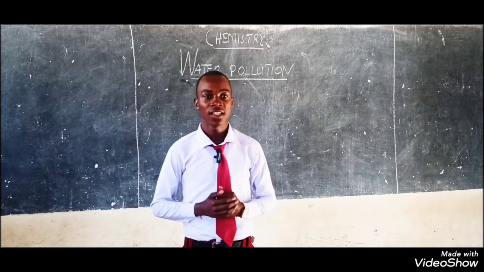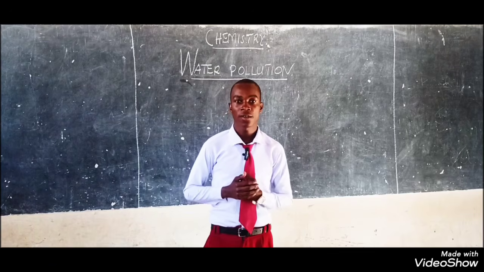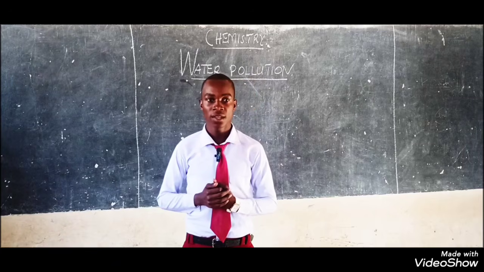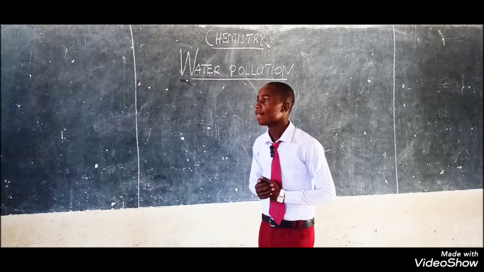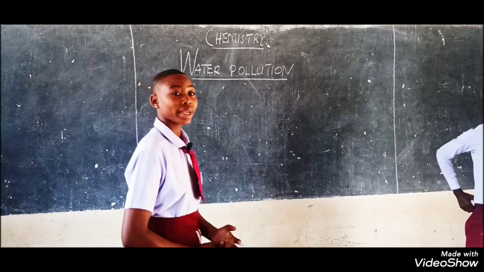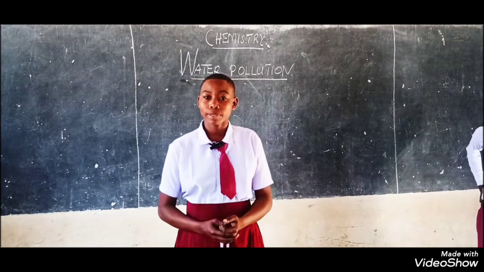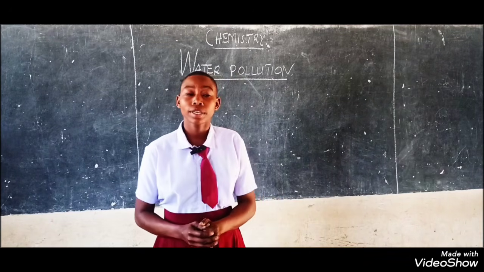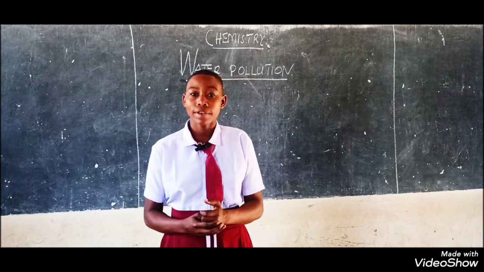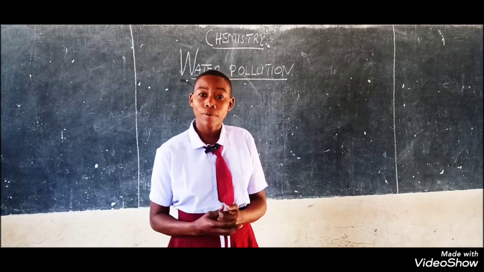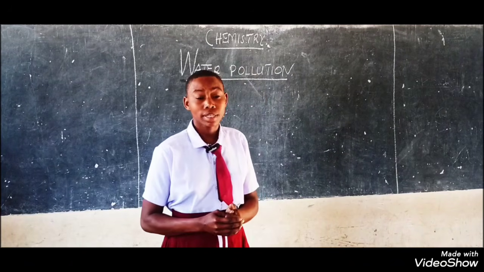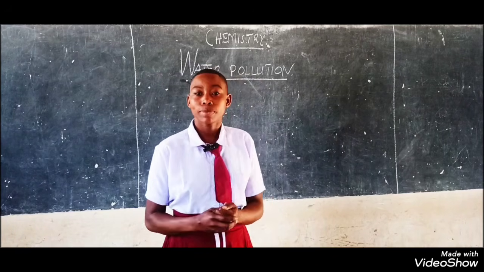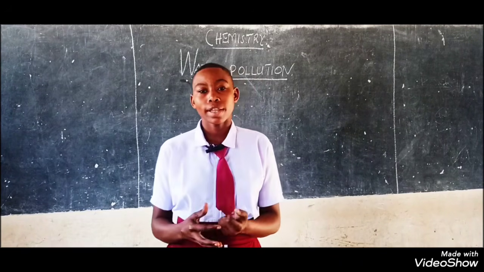When water becomes polluted, there are different detrimental effects that can arise in our environment. I would like to welcome the first presenter so that they can give us different effects associated with water pollution. The following are the effects of water pollution. First, it can cause waterborne diseases like cholera and typhoid. This occurs when parasites or pathogens are transmitted through contaminated water. Also, it can cause respiratory infection, vomiting, and diarrhea.